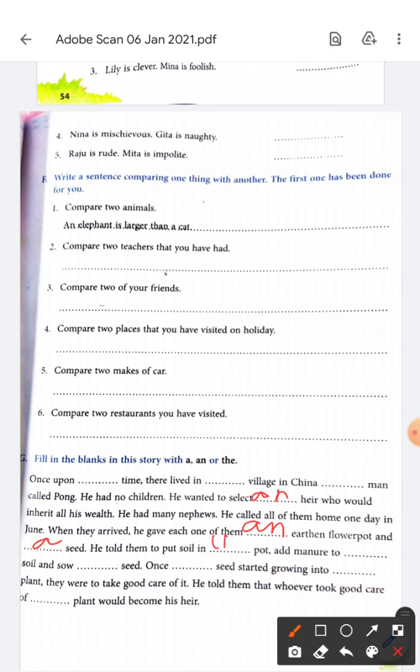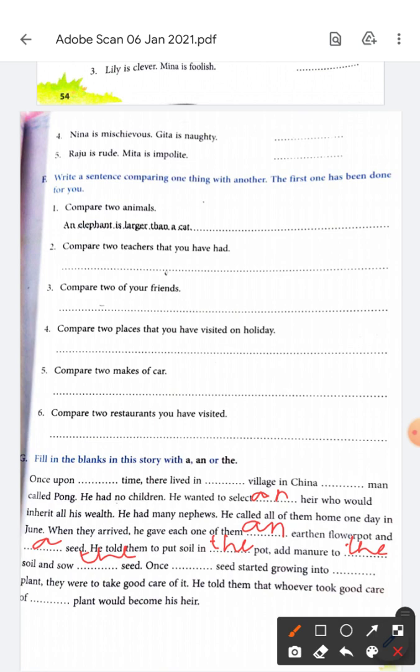In the pot. अभी तो second time mention करे ना, we are using the pot word again, so it will be the pot. Add manure to the soil, क्योंकि हम already use कर चुके पहले soil. Manure to the soil and sow the seed, because we have already talked about seed first. That time we used a.